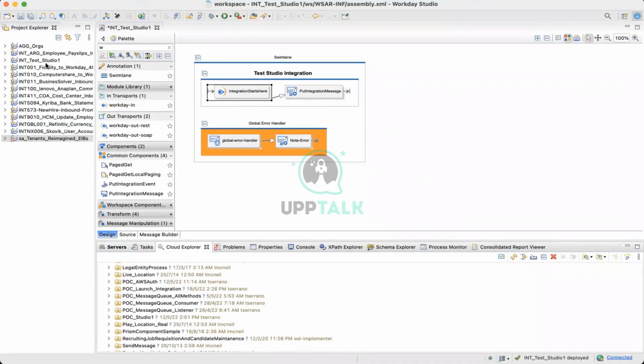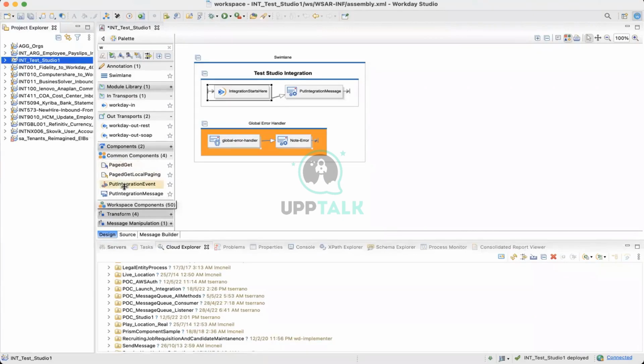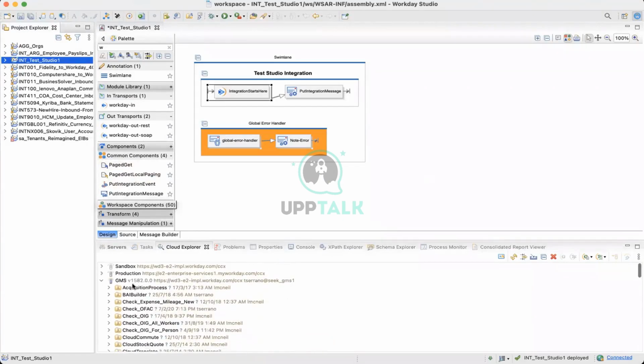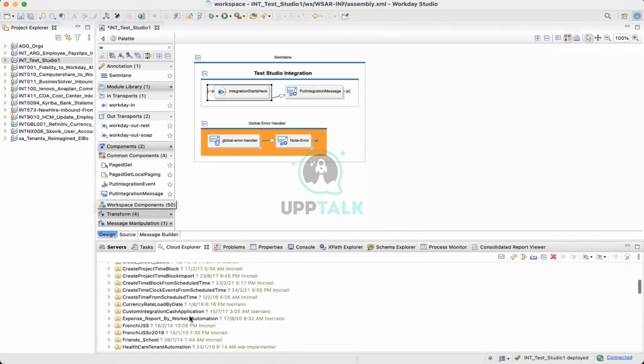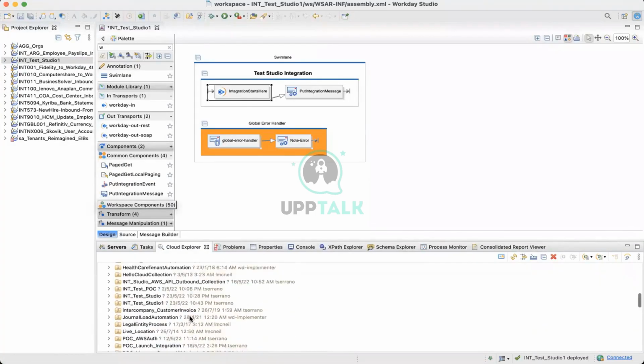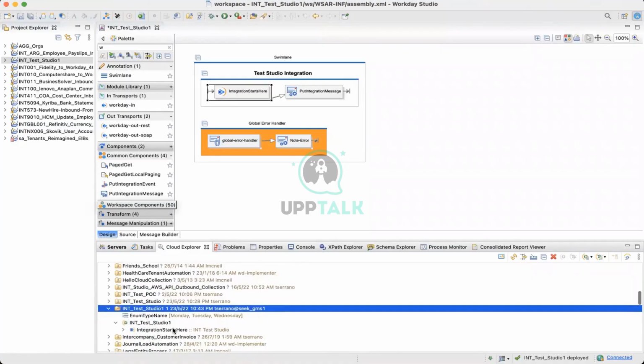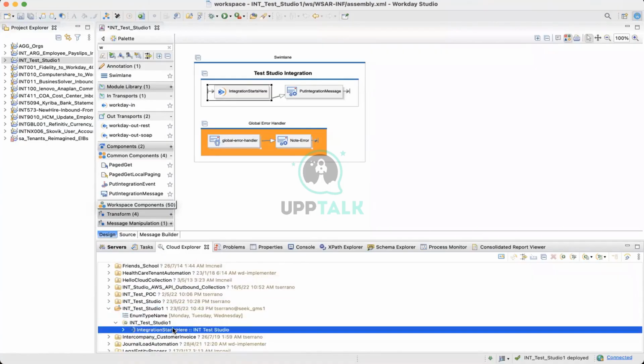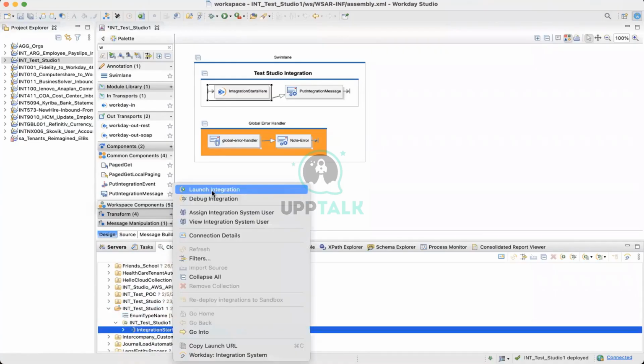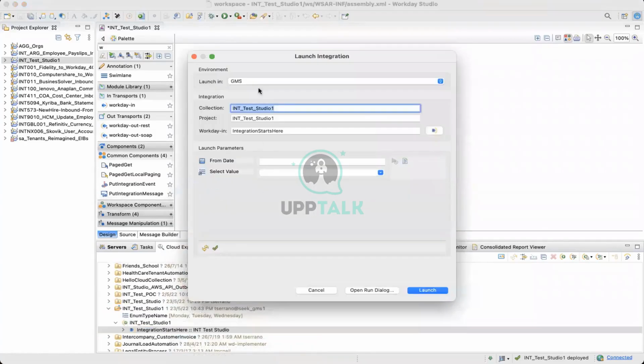One more thing I forgot to tell: you can run this from Studio itself. To run this, go to your Cloud Explorer and find your integration, click on this arrow until you get to the start here, then right click and choose launch integration.